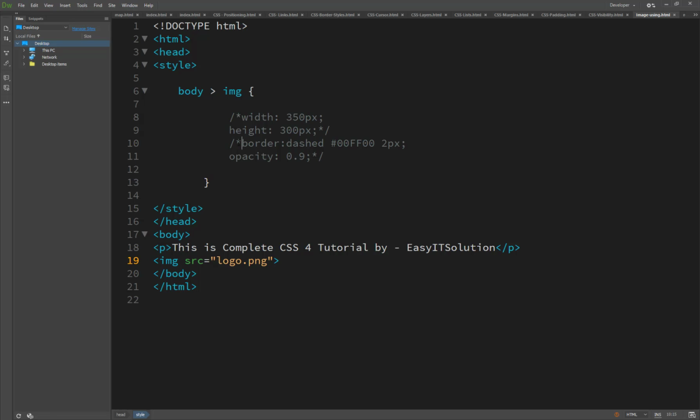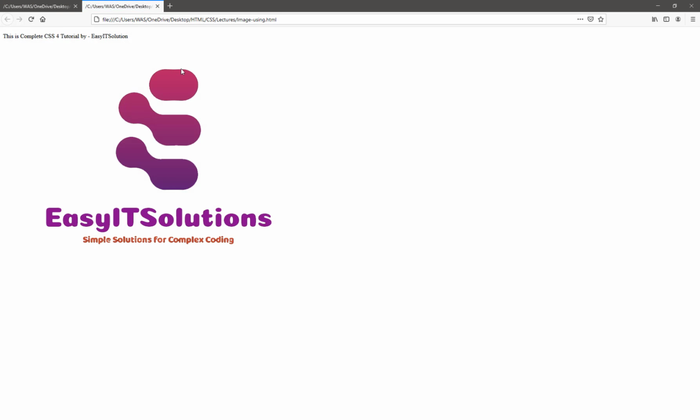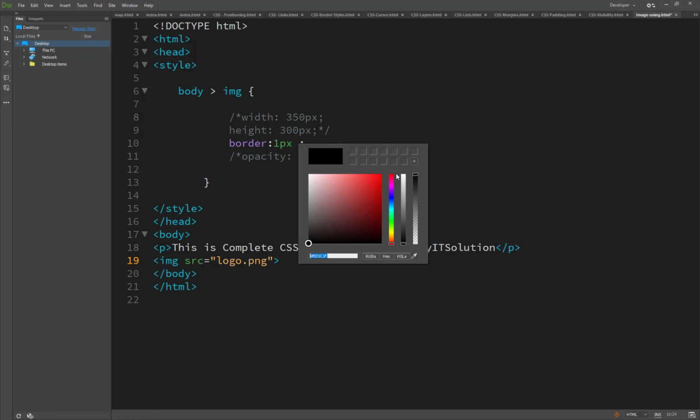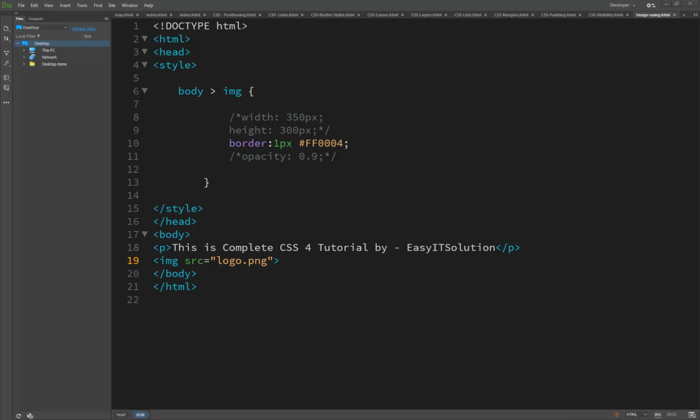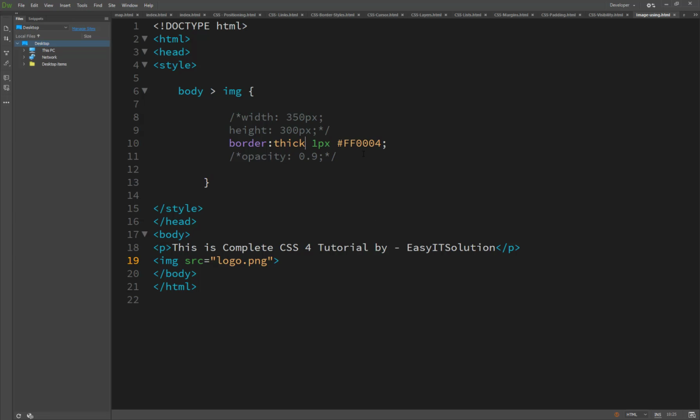So here I set the border, and you will see the border. If I select 1 pixel, you will see a 1 pixel border, but the color is not defined. So I set the color to red, but the style must also be selected, so we say a 1 pixel solid border here.